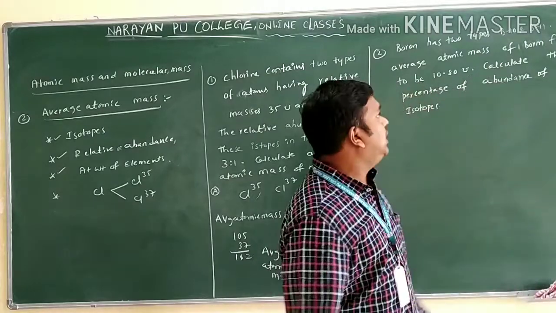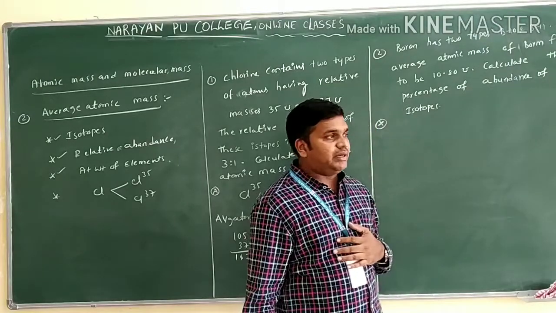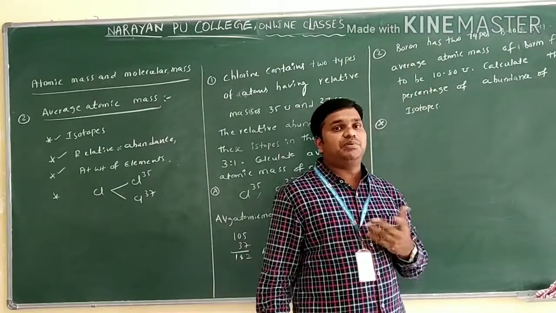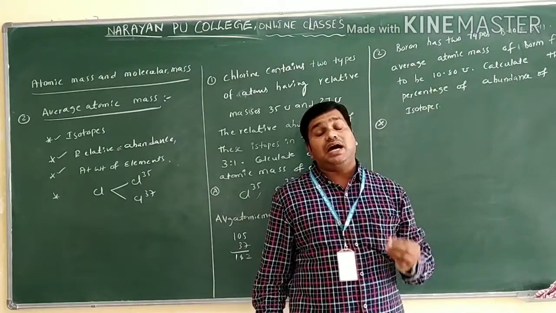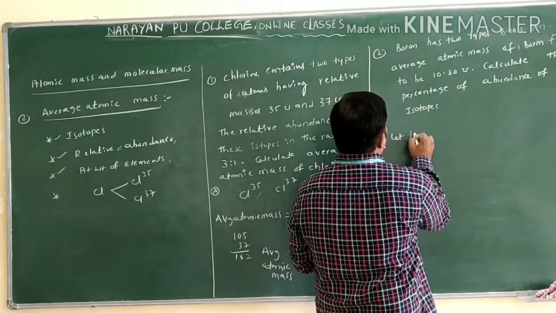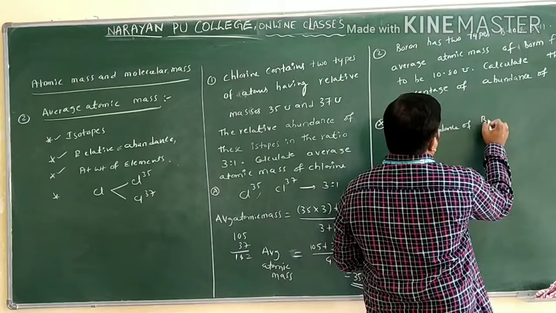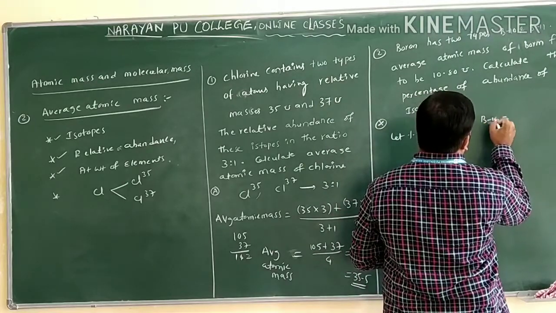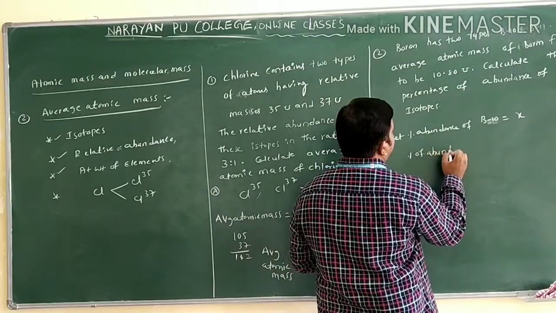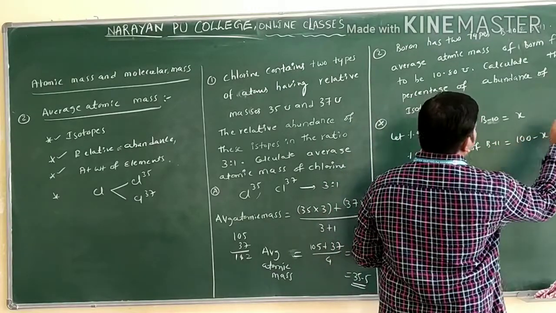How can we find out here? We don't know the percentage of abundance of B10. So B10 percentage of abundance I am taking as x only. Now what is the percentage of abundance of B11? B11 I am taking as 100 minus x only. Let the percentage of abundance of B10 be equal to x, and the percentage of abundance of B11 be equal to 100 minus x.